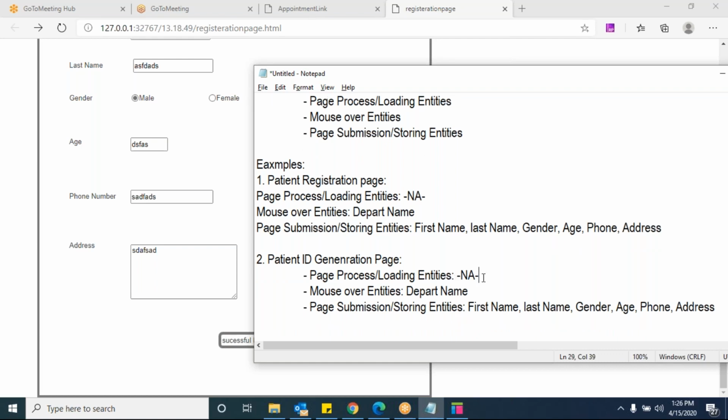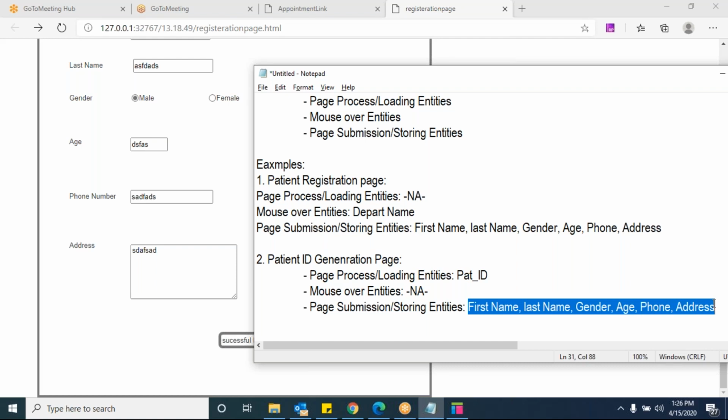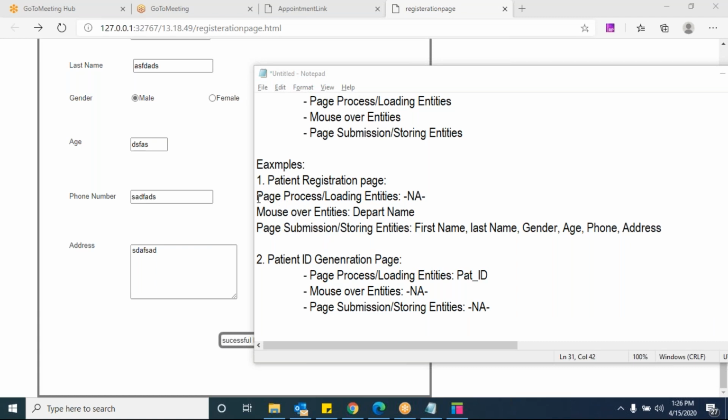And here, page loading entities are only one, that is patient ID, right? Patient ID. And there is no mouse over entities here. And even there is no storing entities as well, right or wrong? No submit entities. Understood now? Yes, sir.